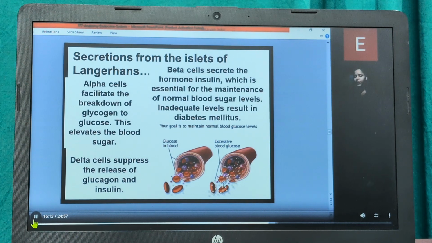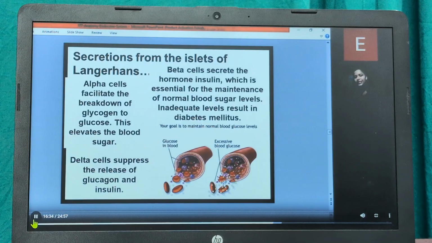So in a normal human body, our goal is to maintain a normal glucose level. So insulin is given to many persons to maintain the normal blood sugar level in the body. If the person is suffering from a very high or very low sugar level, insulin is given to maintain that blood sugar level. Inadequate levels result in diabetes mellitus.